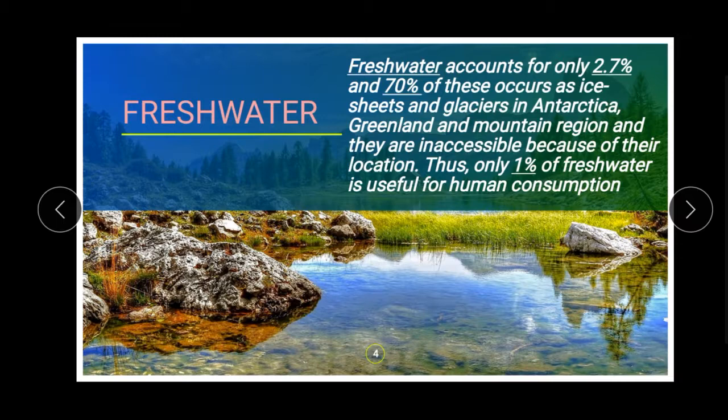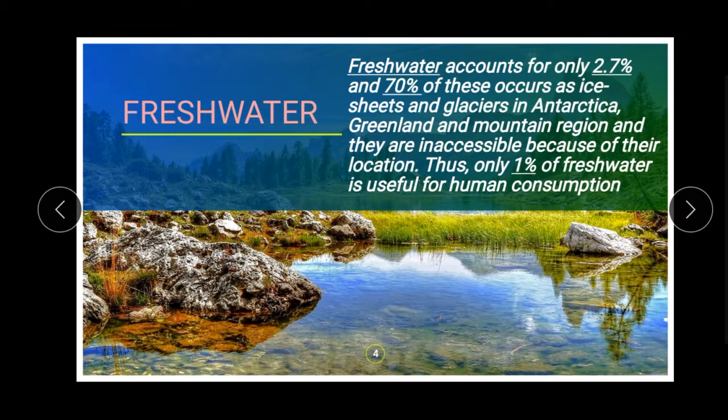So here it's given that fresh water accounts for only 2.7 percent. In that, 70 percent is ice sheets and glaciers, and I will show that picture.